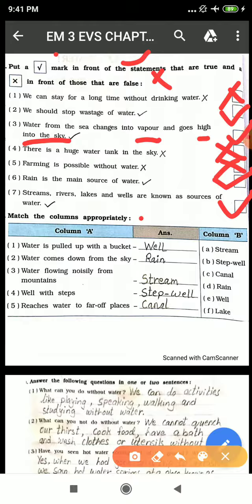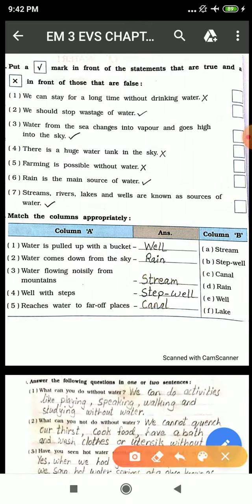Now we have to match the following. Water is pulled up with a bucket from the well. Yes, water is pulled up in a bucket from the well. Well means kuwa. Water comes down from the sky during rainy season. Why? Because through the heat of the sun, water changes into vapor, and in the rainy season it comes down from the sky. Water flowing noisily from mountains, streams, that is sometimes called a waterfall.